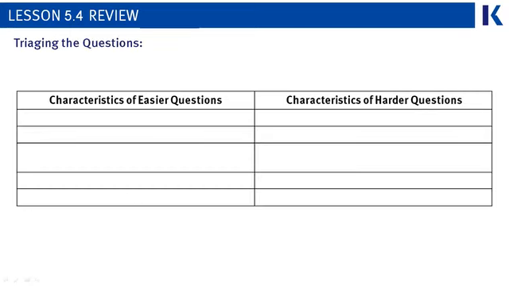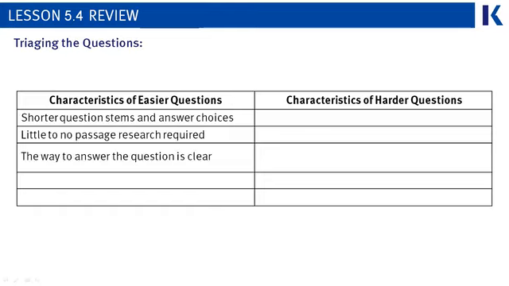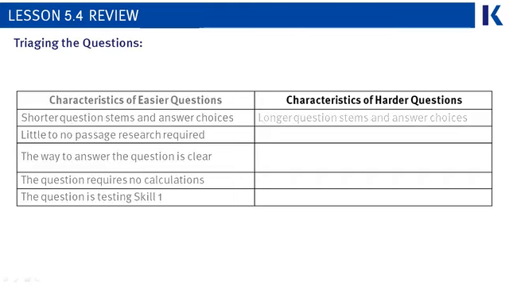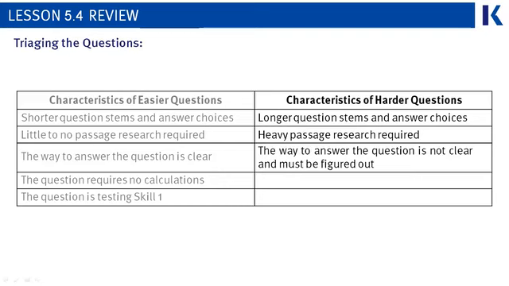There's a summary chart on your page that you can use for studying later. It covers the difference between these harder and easier types of questions. So your easier questions are shorter, don't require the passage as much, have a clear way to answer them during the plan step, and require no calculations, and usually are testing skill 1. Characteristics of harder questions are longer. They do have heavy passage research required. The way to the answer is not always that clear. The question can require calculations, and often the question is testing skill 2.